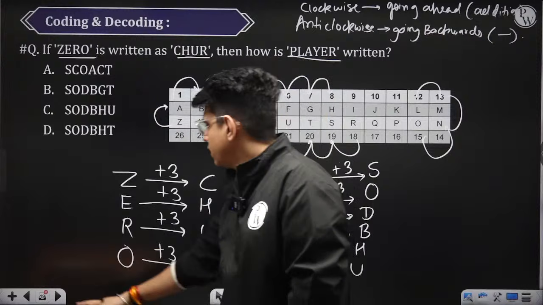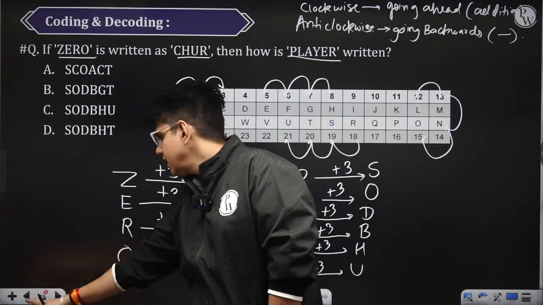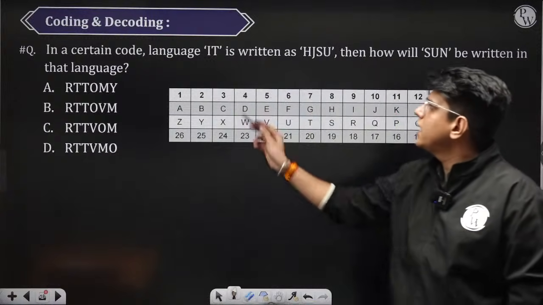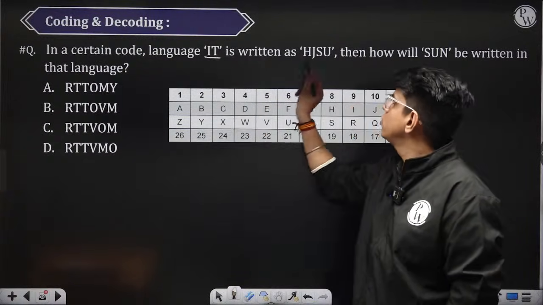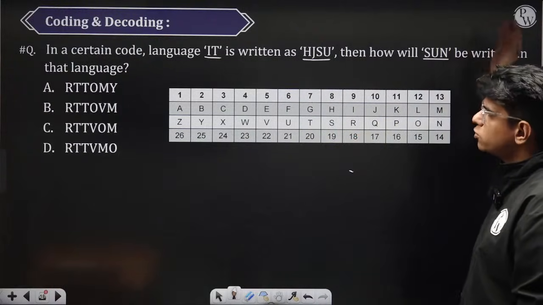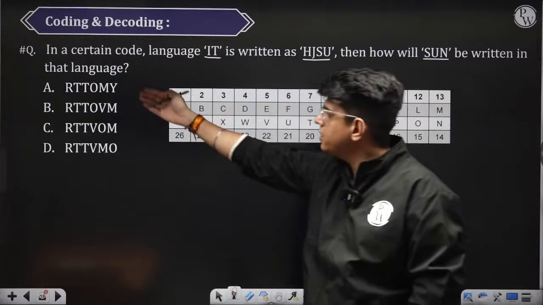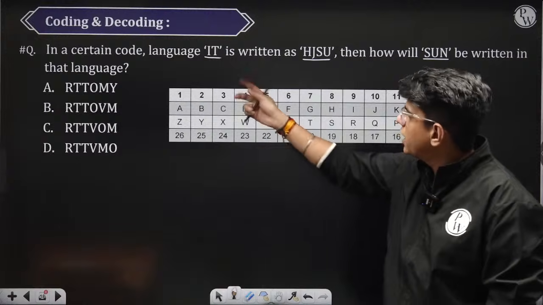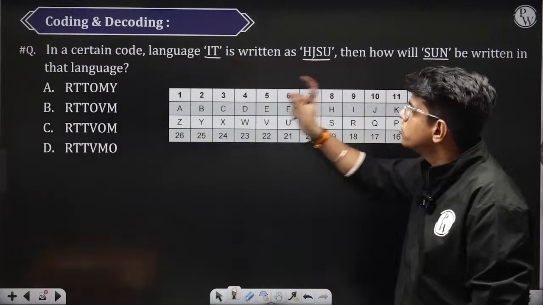चलो फिर एक देखो, अभी 2 क्वेश्चन कर लिए. Let's try this now. Here what they have done is they have connected 2 alphabets to 4 alphabets. So similarly here we have to connect 3 alphabets to 6 alphabets. You can see in the options there are 6 alphabets. Okay, right? So we have to connect 2 to 4 and then 3 to 6. You guys try it by yourself.